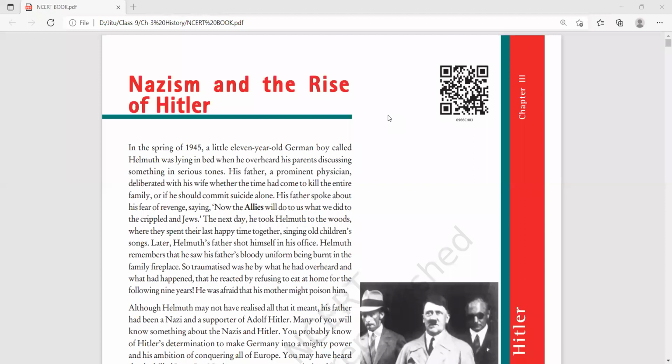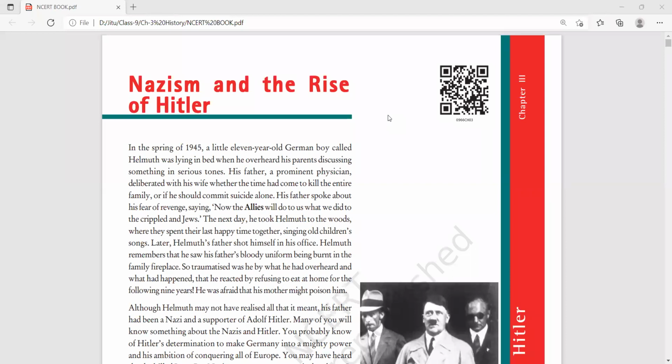So dear student, in the spring of 1945, a little 11-year-old German boy called Helmut was lying in bed when he overheard his parents discussing something in a very serious tone. Remember, that child belonged to Germany, and it was the spring of 1945, which means the end of the Second World War. His parents were discussing in a very serious tone, which means something serious was happening. He overheard it, secretly listening to this conversation.